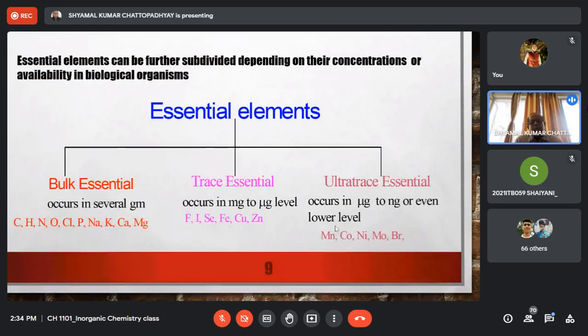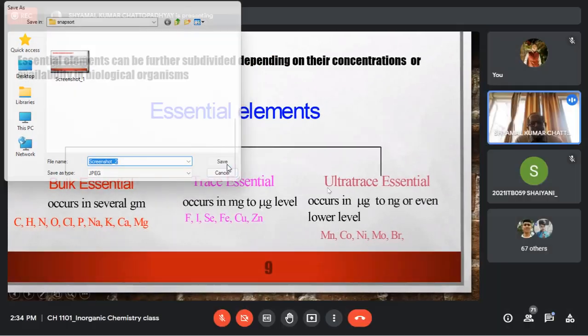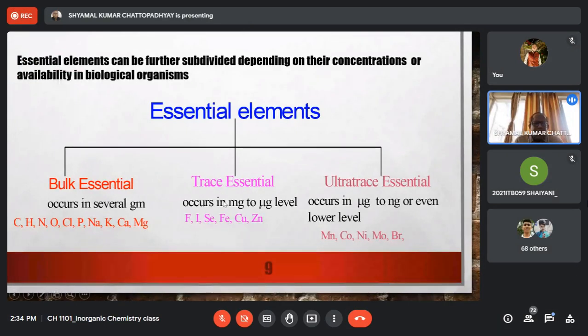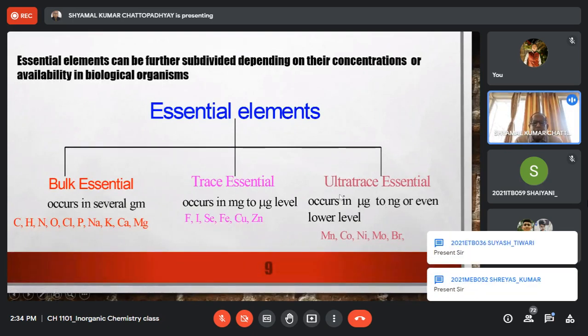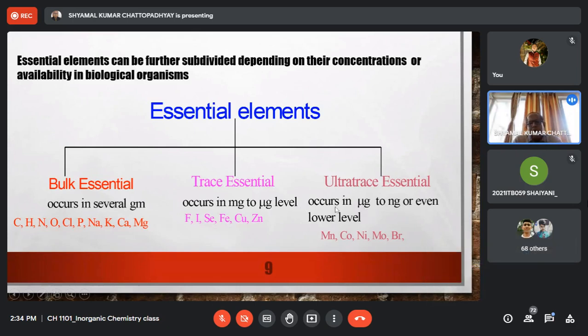Then I have told you that essential elements, depending on their available concentration in the body, may be classified under three headings. Bulk essential elements, which occur in gram quantity; trace essential elements, which occur in milligram to microgram quantity; and ultra trace elements, which generally occur in less than microgram, usually microgram to nanogram or even lower level.